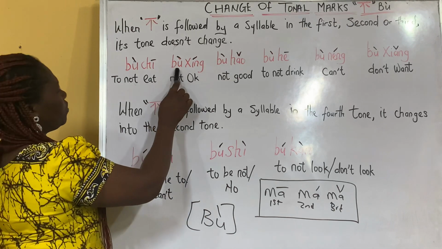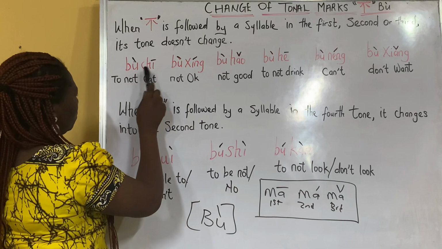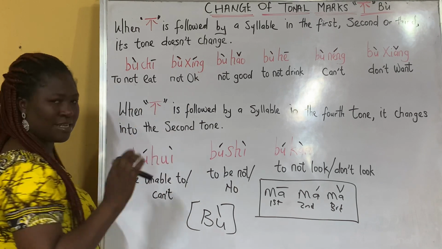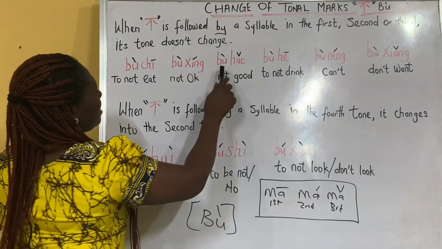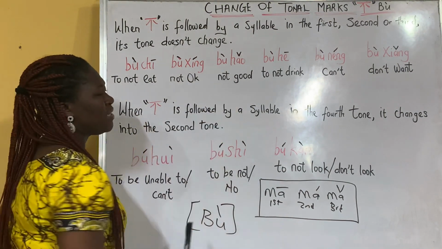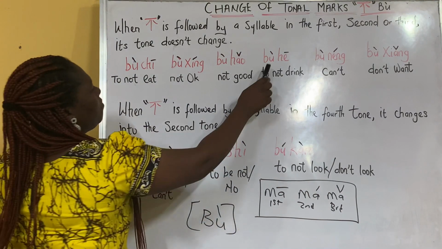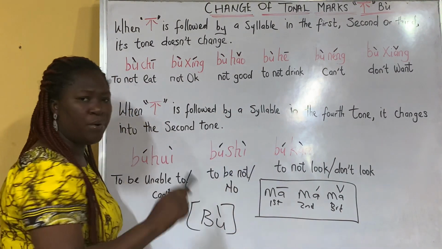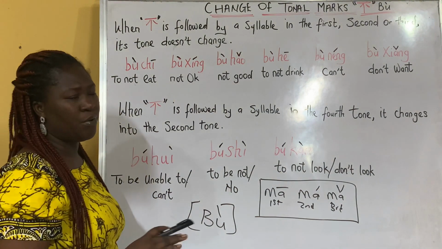And the second one, bu qing, is still the original tone. Bu qing means what? To not eat, like I'm not eating. Then bu hao, you remember hao means good. When you say bu hao, it means not good, that is bad. Bu he. Bu he is what? Don't drink, do not drink.